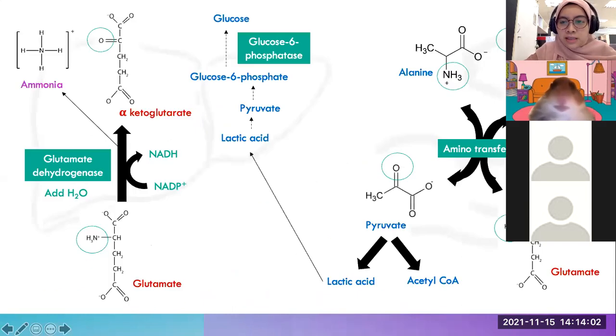Okay, so this is roughly the overview of the three processes that will occur in protein metabolism. So we will look into them one by one. What I will do today is bring you through how these amino acids react with certain compounds or chemicals, and also enzymes, and how the structure changes, and how this protein metabolism relates to other processes in our body, for example gluconeogenesis and also the Krebs cycle.